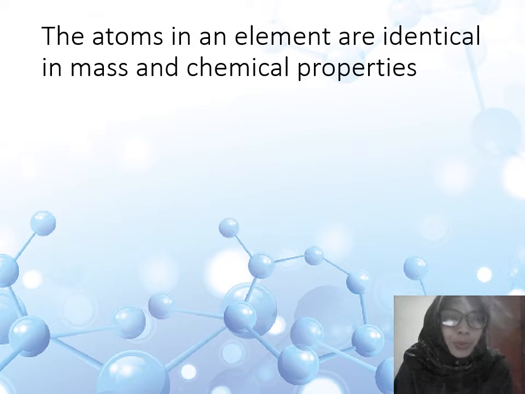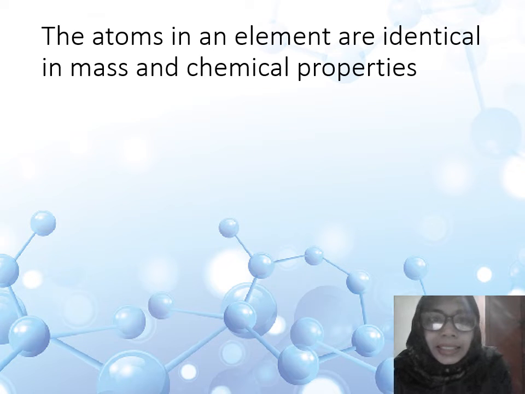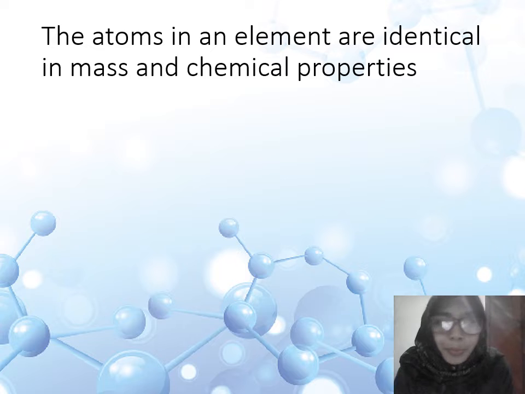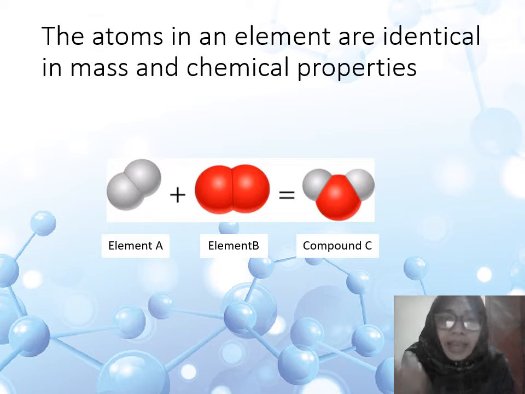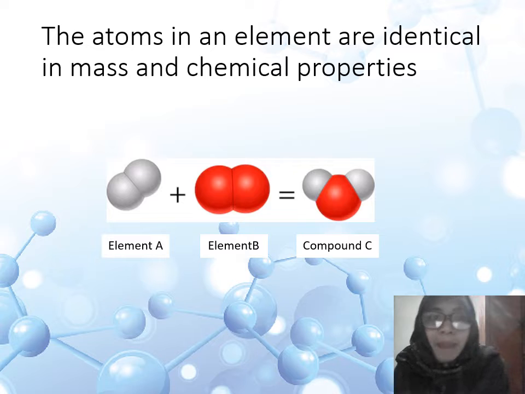The second postulate is that the atoms in an element are identical in mass and chemical properties. What does it mean? It means that the atoms that make up one element are just the same, with identical mass and chemical properties. Let's see.